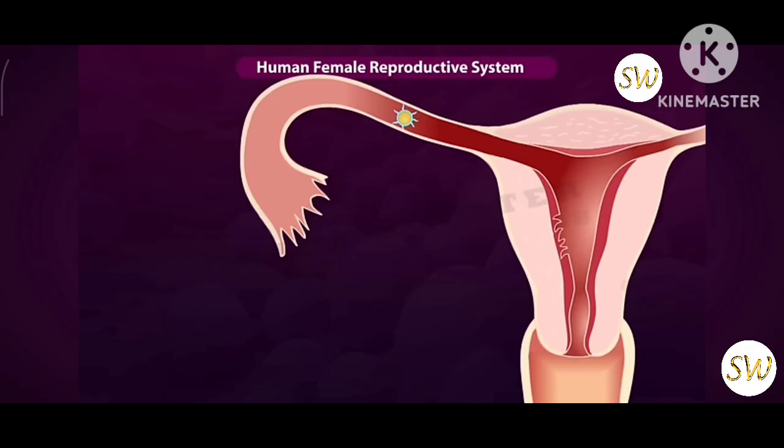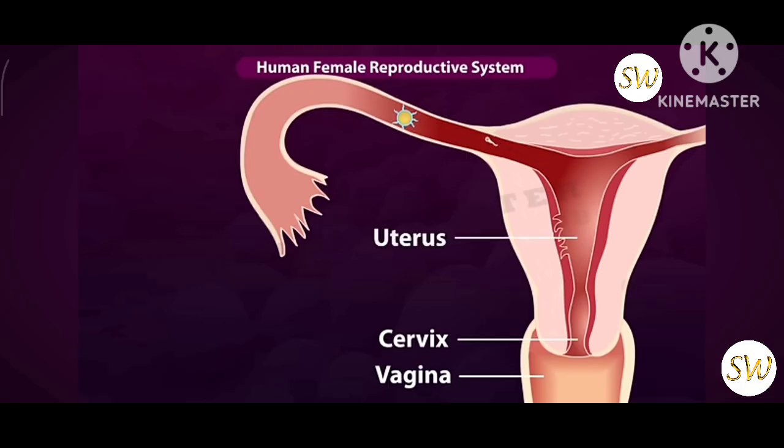The sperms deposited by the male in the vagina during sexual intercourse travel through the cervix and uterus and reach the egg present in the fallopian tubule.